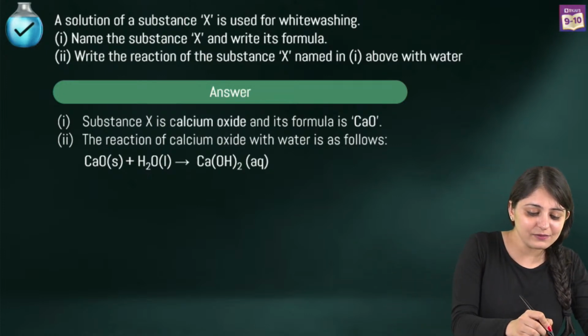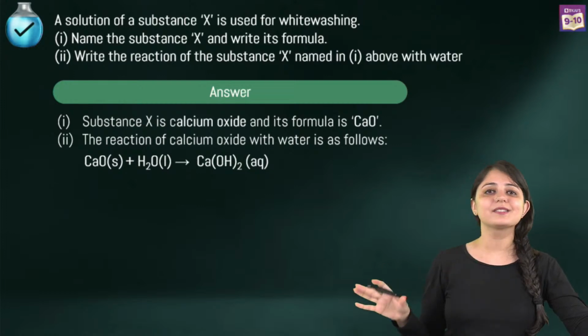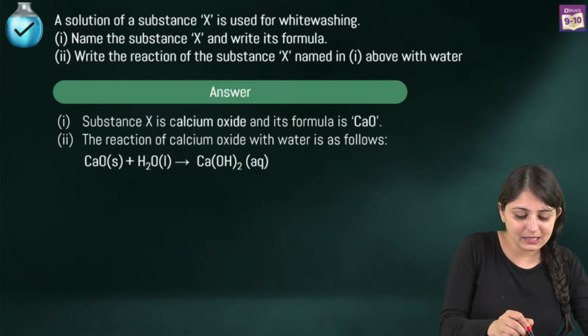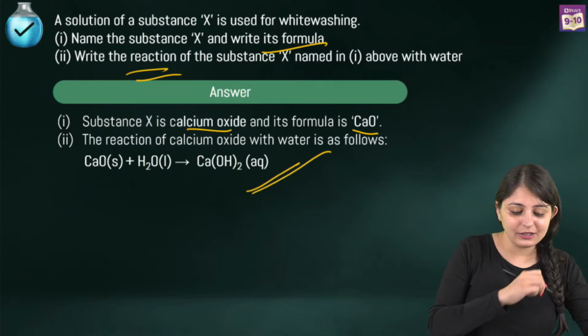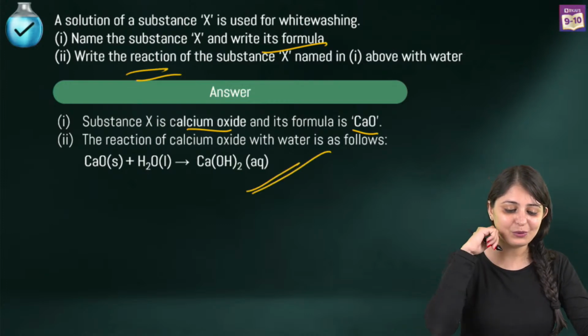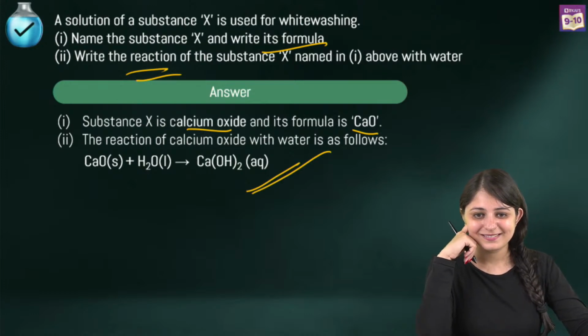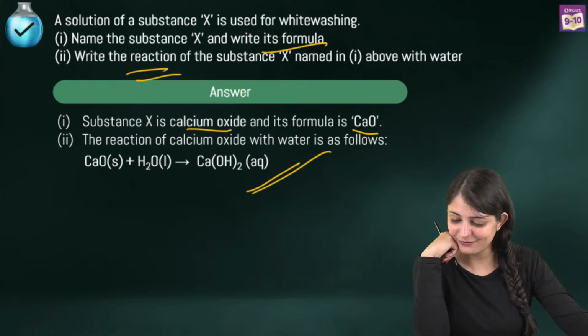The question has a first and a second part. Don't write the answer in a paragraph form. First part of the question, of course, is name the substance, so calcium oxide, formula CaO. Now you have to write the reaction. So there you go, you've written the reaction over here. Yes, AQ is for aqueous. Yeah, slake lime is being formed.